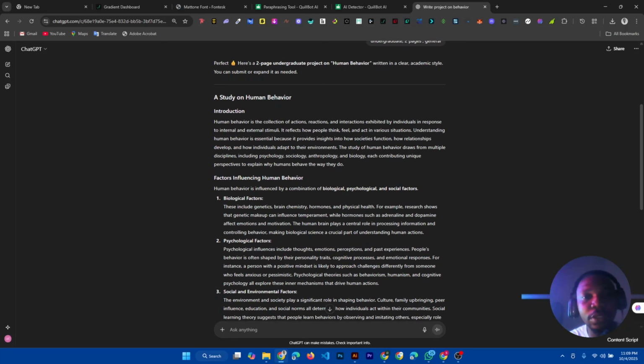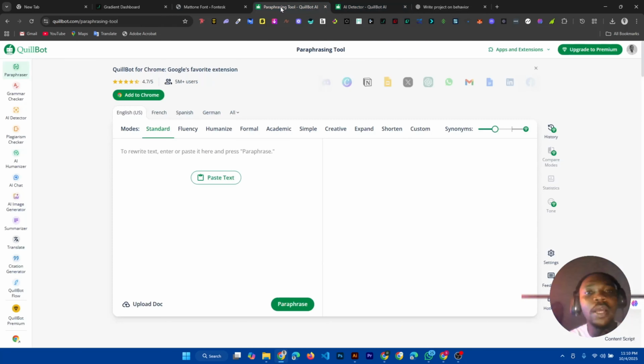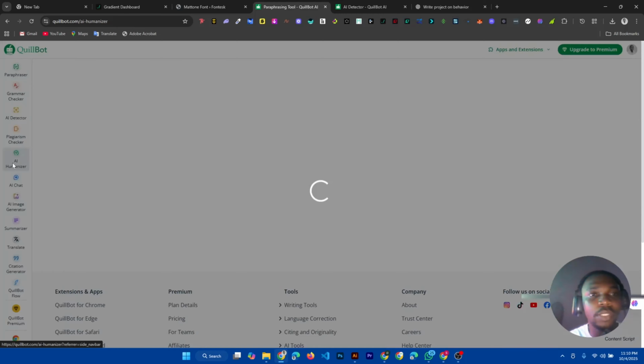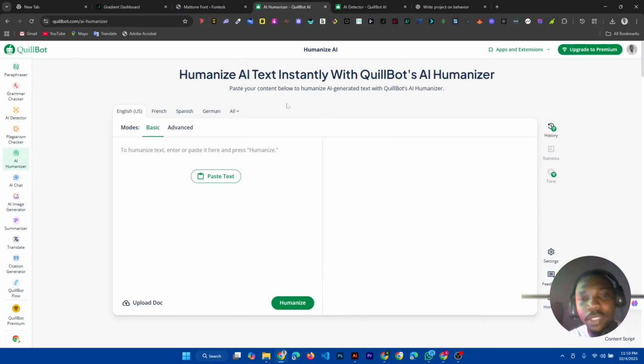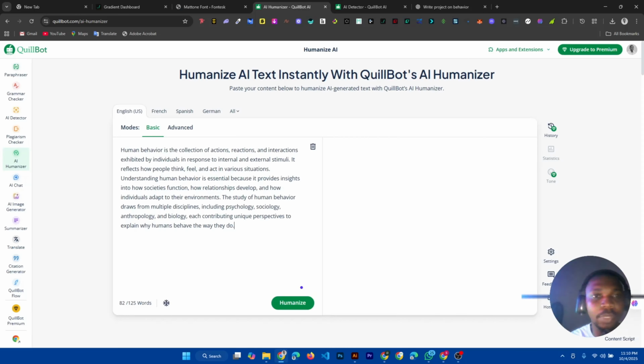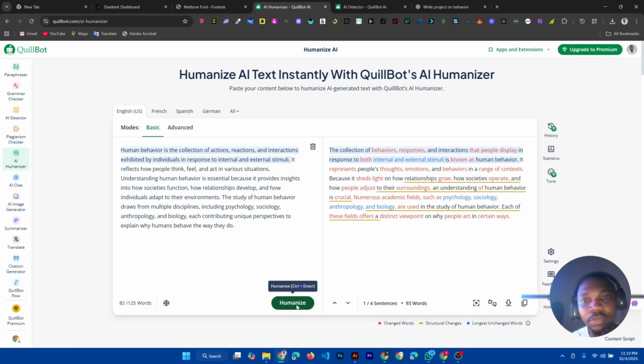So what I'm going to do is first of all copy one of these texts, little by little. Since I'm using the free version of Keyboard, I'm just going to go to the AI humanizer on Keyboard first of all. Then I'm going to humanize this text, click on humanize, and you just wait for it to do its work.